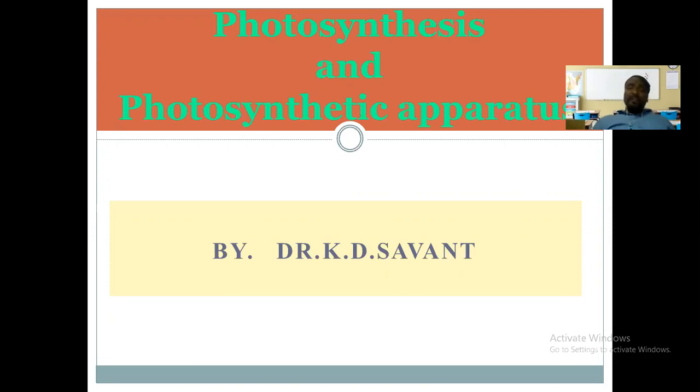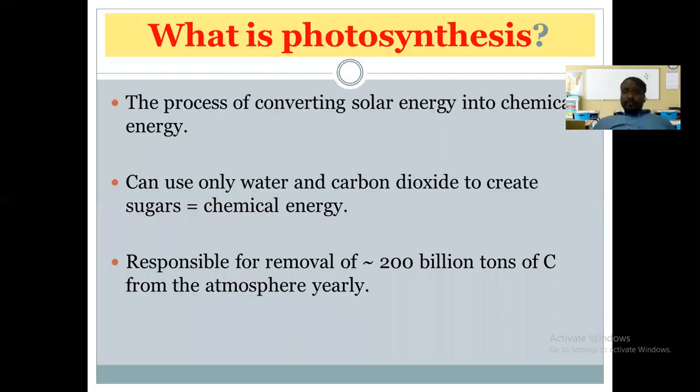These organisms are green, and they contain a specific apparatus in which the whole process, or most of the reactions of this process, are completed, and the solar energy is converted into the chemical energy. Today we are going to discuss photosynthesis and the apparatus in which the photosynthesis process is going on.